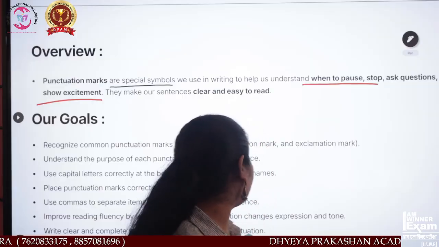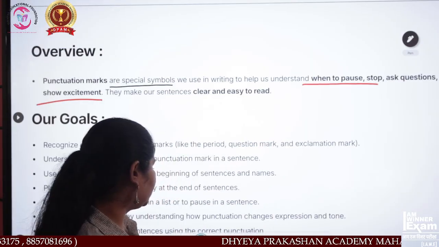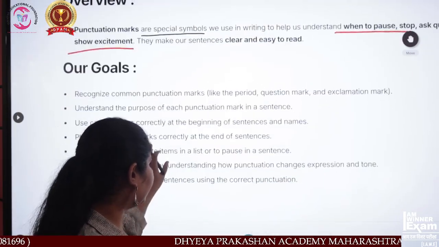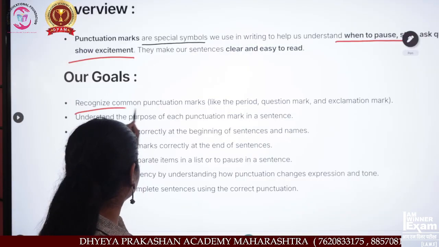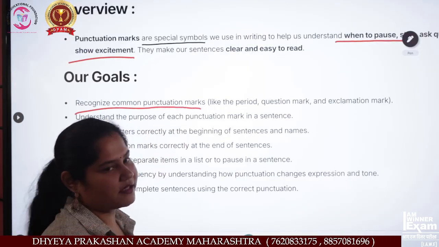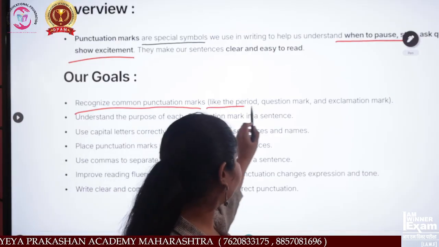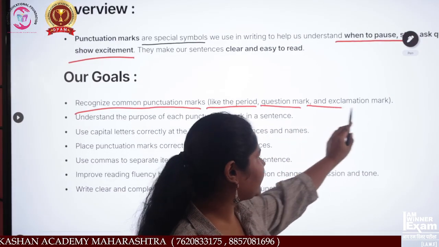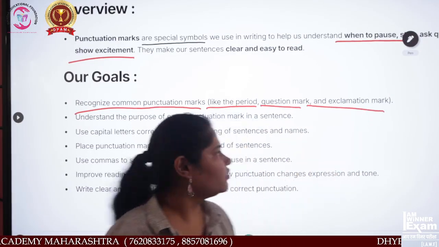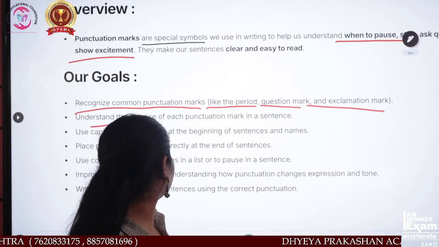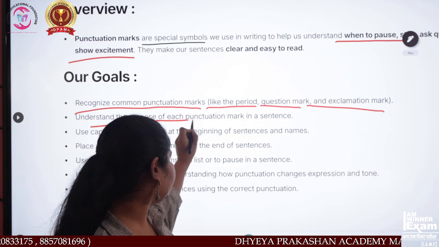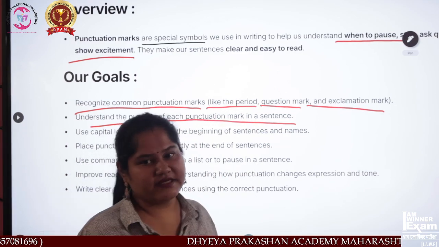Okay. Now, see what our goals are. Our goals are to recognize common punctuation marks like the period, question mark, and exclamation mark. Then understand the purpose of each punctuation mark in a sentence.